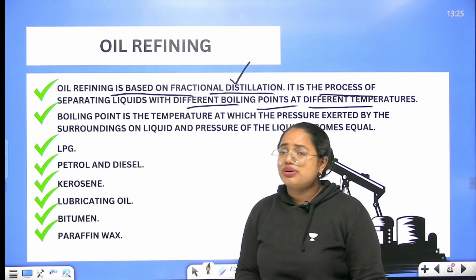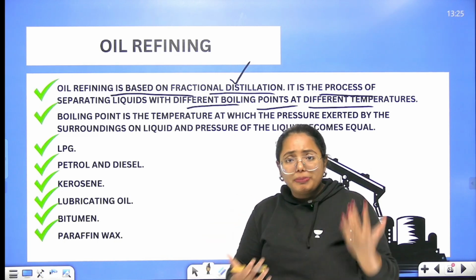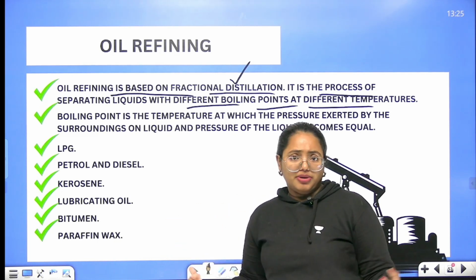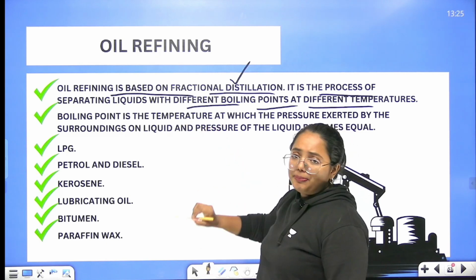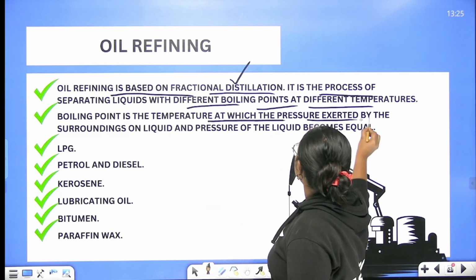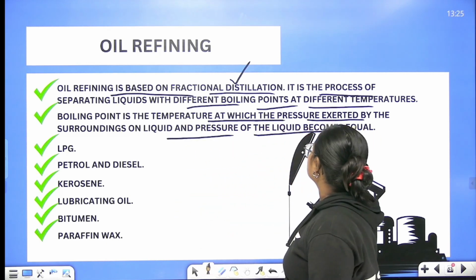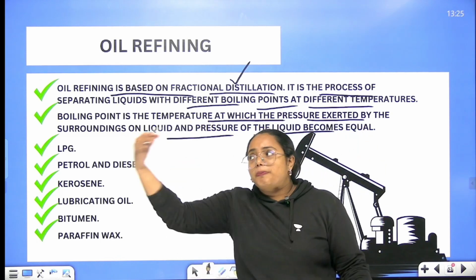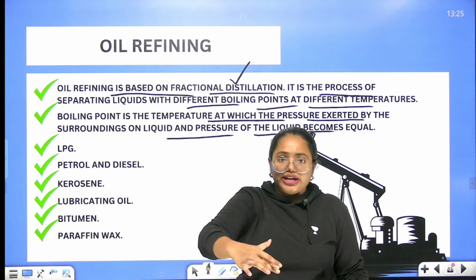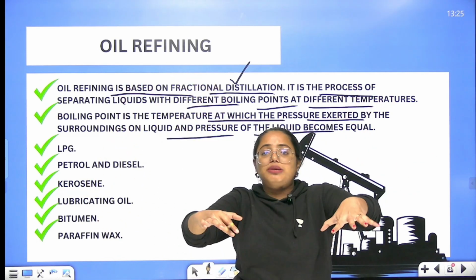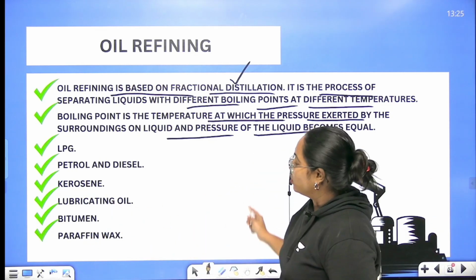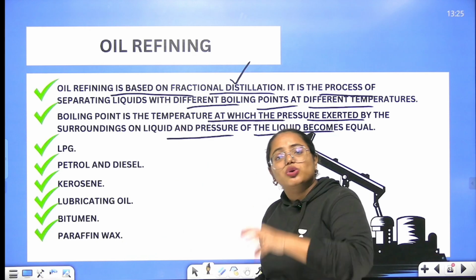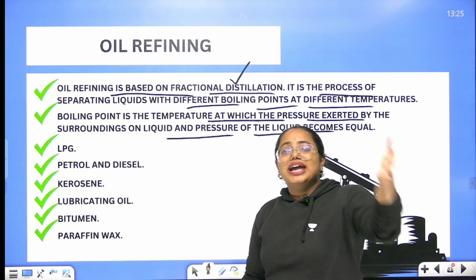You may get a question from this part on what basis we are refining the petroleum. It's based on the difference in boiling points. So what is boiling point? It is the temperature at which the pressure exerted by the surroundings on a liquid and the pressure of the liquid become equal. So in this way, the petroleum can be refined and the liquids separated.